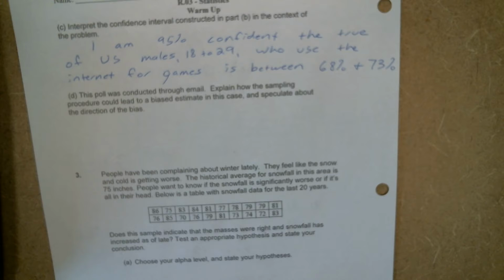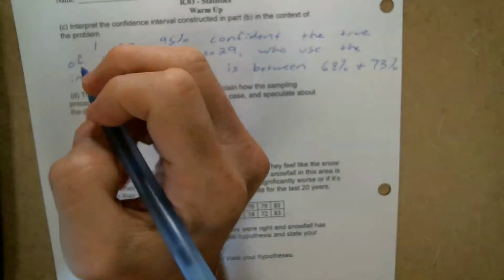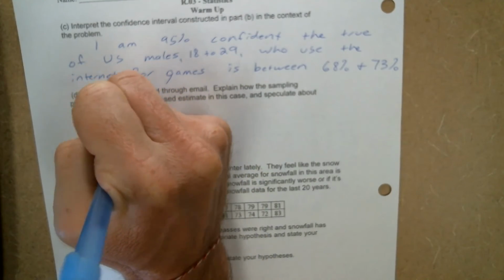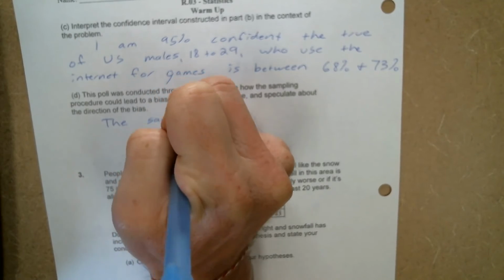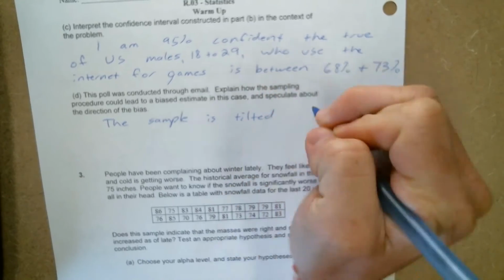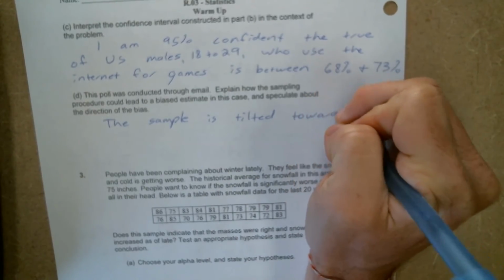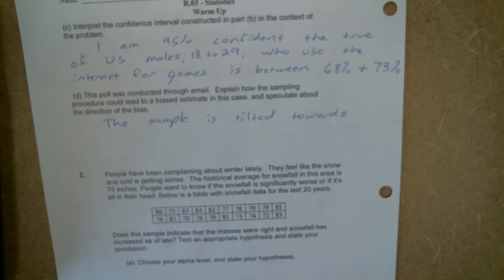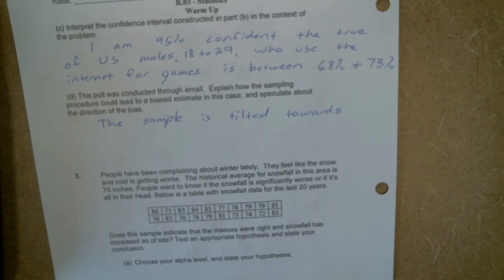D, this poll was conducted through email. Explain how the sampling procedure could lead to a biased estimate in this case. Also speculate about the direction of the bias. So if you're conducting it via email, the sample is tilted towards internet users. Not that there's a lot of 18 to 29-year-olds that aren't using the internet, but if you're conducting it through email, you're more likely dealing with heavier internet users.